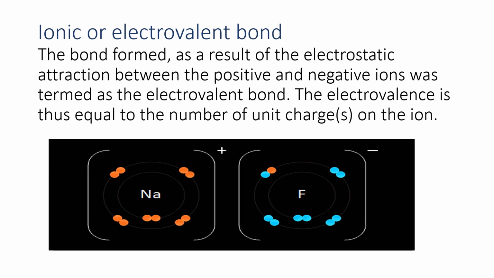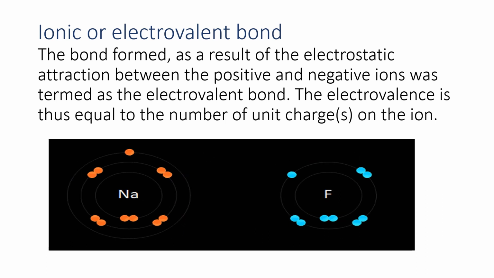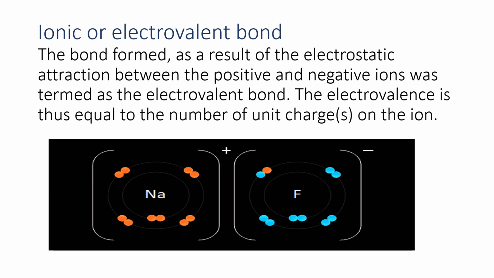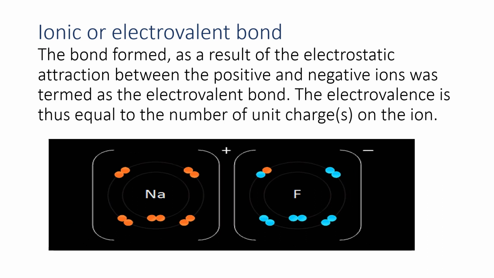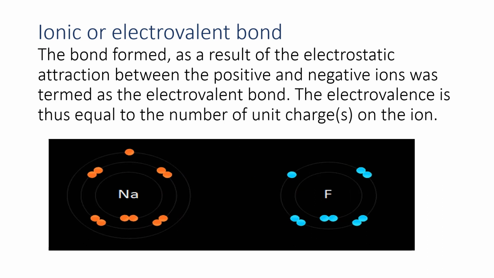The bond formed as a result of the electrostatic attraction between the positive and negative ion is termed the electrovalent bond. So here we see sodium has 1 valence electron and fluorine has 7 valence electrons.